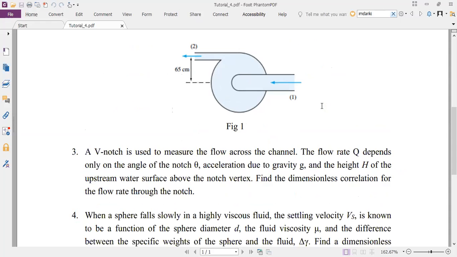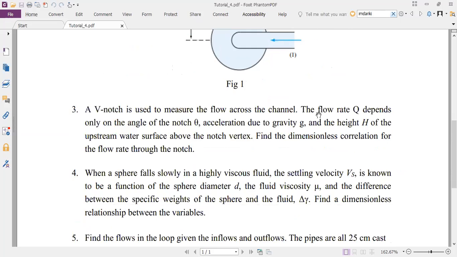This one is actually about open channel flow, but this is a dimensional analysis problem. So we can use dimensional analysis to solve an open channel problem as well. A V notch is used to measure the flow across the channel. The flow rate Q depends only on the angle of the notch theta, acceleration due to gravity g, and the height H of the upstream water surface above the notch vertex.